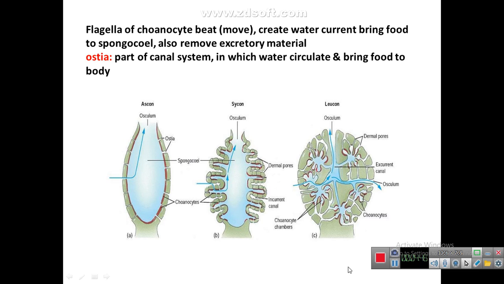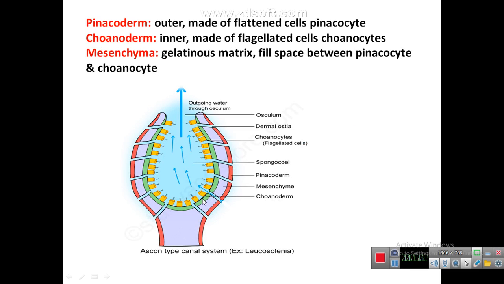Now the flagella of the choanocytes: their function is to beat or move, as a result of which water currents are created, which bring food to the spongocoel and also remove the excretory material from the body. Whenever the flagella of the choanocytes beat, a water current is created, which results in the movement of water through the ostia inside the spongocoel. Whenever water comes, it will take food along with it.